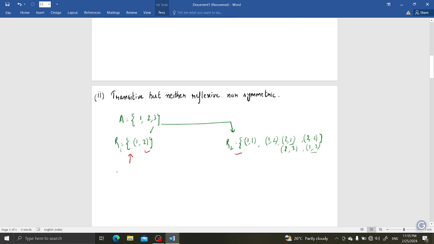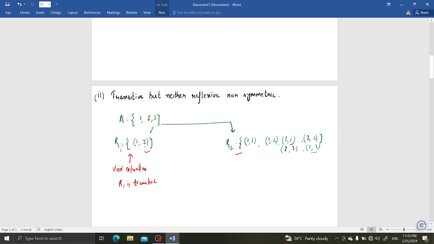Okay, so here observe, by word situation R1 is transitive. But see, it is not reflexive and nor symmetric. Why so? Because 1 comma 2 is there, 2 comma 1 is not there, that's why it is not symmetric.